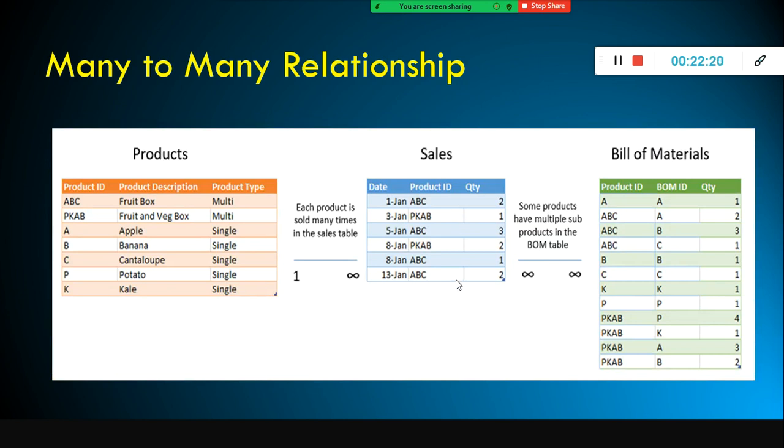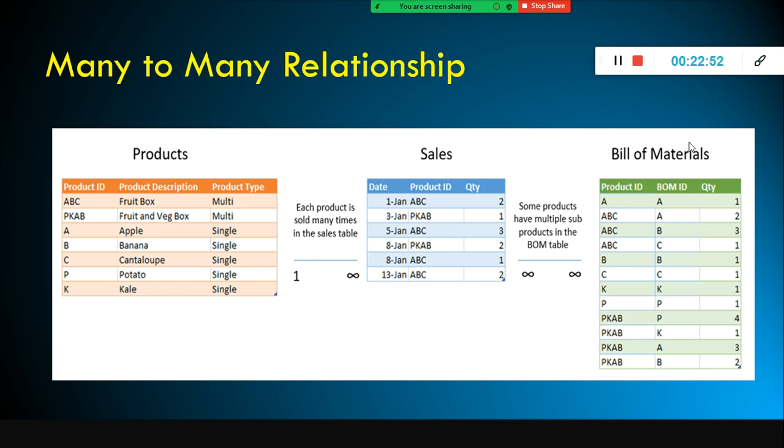Look here. This is the situation. For example, we have a product table and we have a sales table and the bill of materials. And if you look at the product ID ABC in the product table, the corresponding sale, how many instances of the product ABC are occurring here? 1, 2, 3, 4 times. Right, so this is one to many. One product can appear more than one time in my sales table.